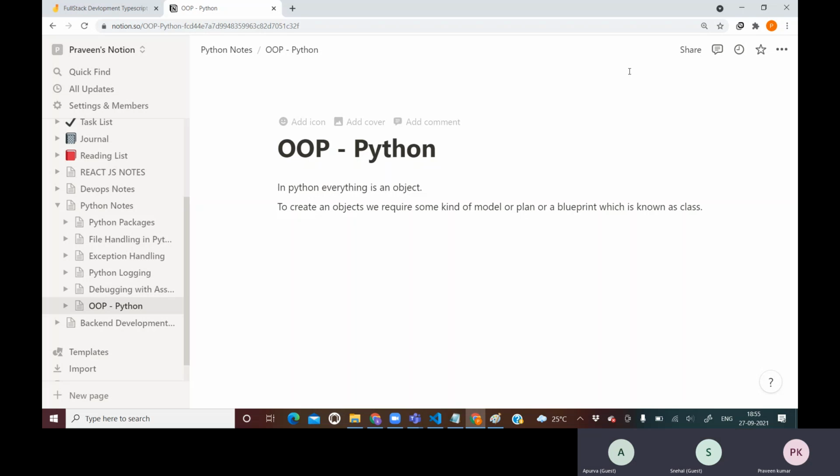Yes. Now see, we can create a class to represent its properties.